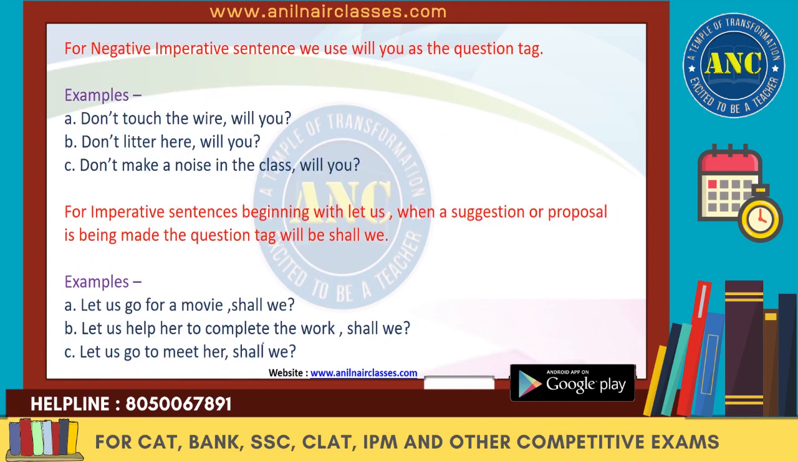Remember that. Next, for negative imperative sentences, we use will you as a question tag. So if it is negative, we will use will you only. Right? Don't touch the wire. Will you? Don't litter here. Will you? Don't make a noise in the class. Will you? So you see all the negative imperative sentences are there and we have used will.